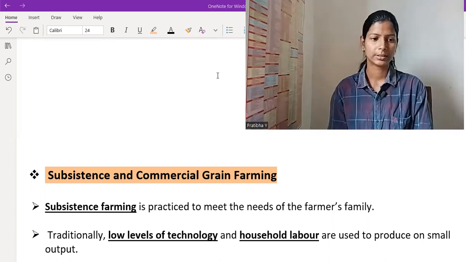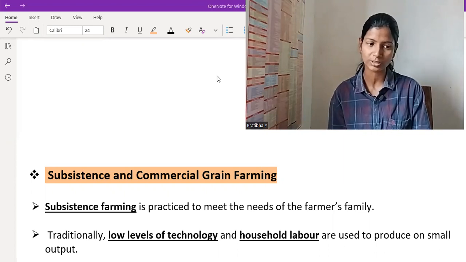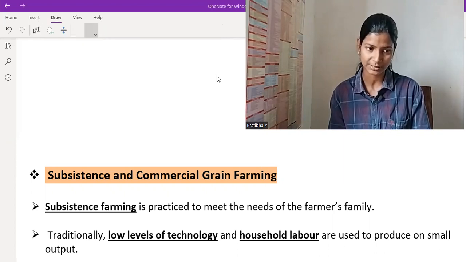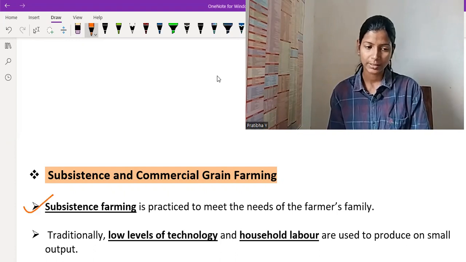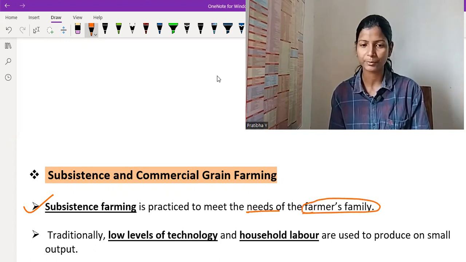So, subsistence and commercial farming. Basically, we call it subsistence farming when it is to fulfill the needs of a farmer's family. That means they grow that much grain which fulfills the need of the family of a farmer.